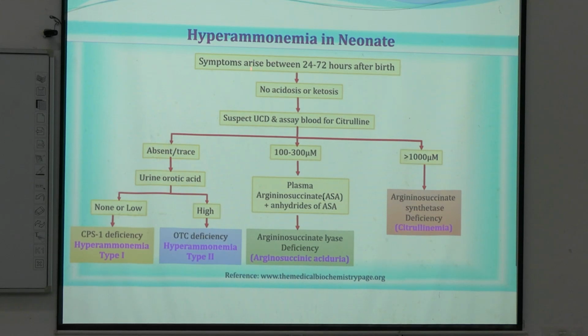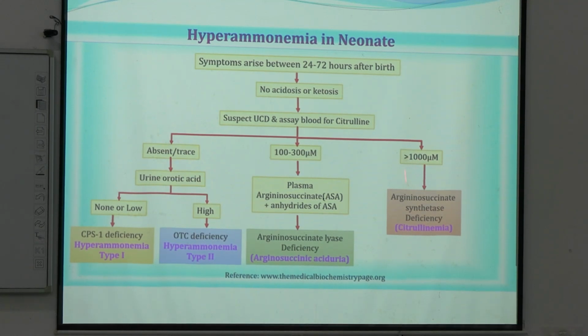Okay, so to determine whether it is because of hyperammonemia, there must be increased ammonia concentration. Along with that, we will look for whether there is any acidosis, like lactic acidosis or any other acidosis or ketosis. So if there is no acidosis, we will suspect UCD and we will assay the blood for citrulline.